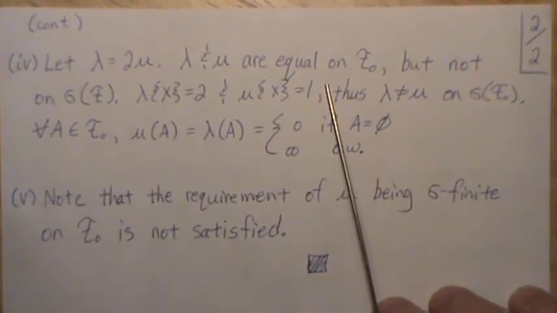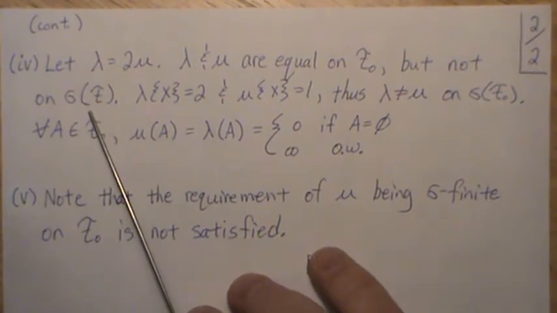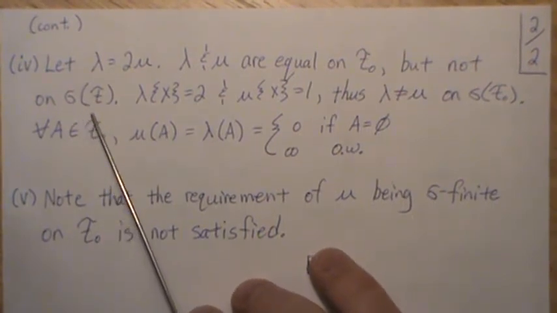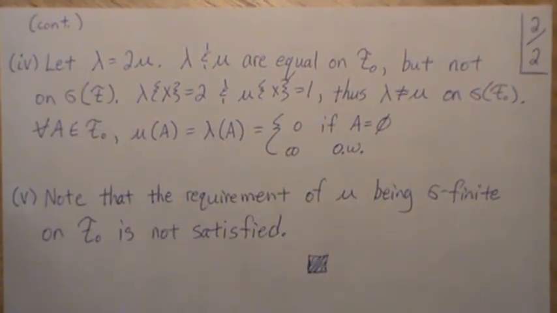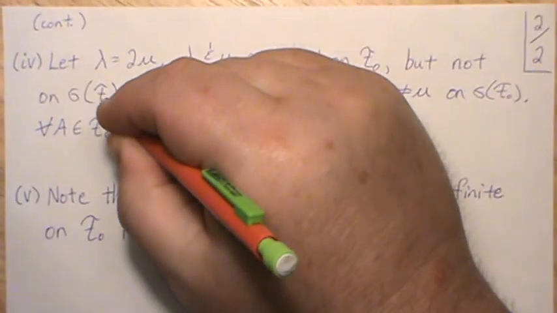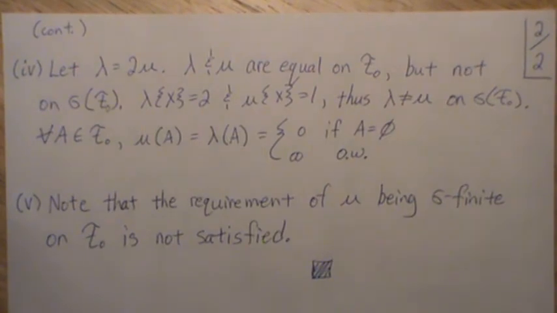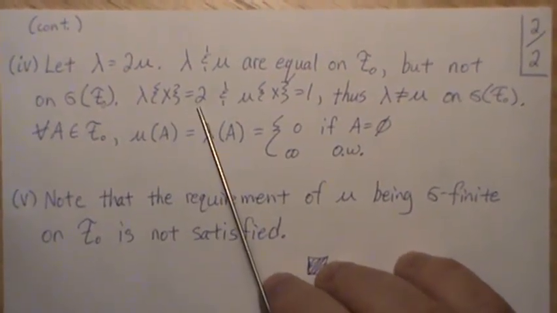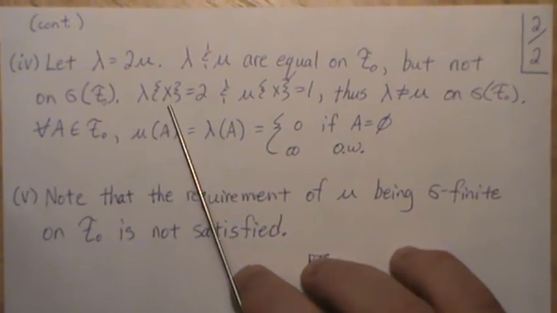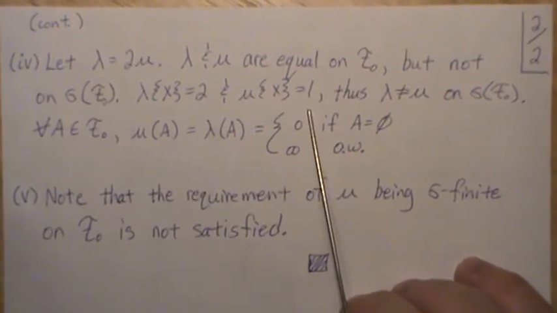So they are equal on F, but they don't equal on the sigma field generated by F. And that's because if you look at lambda of {x}, where x is a singleton, it's equal to 2, 2 times 1, since mu is 1.